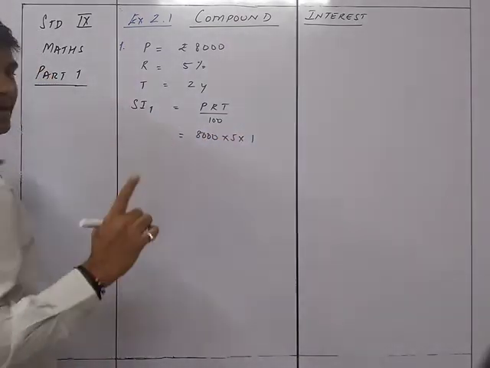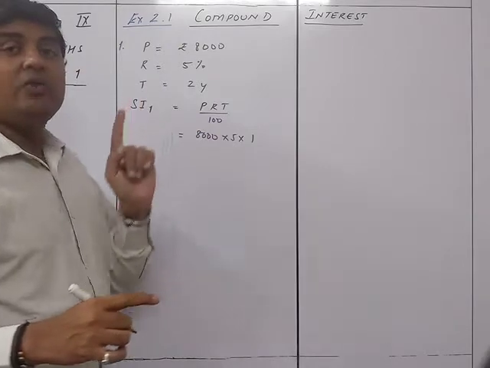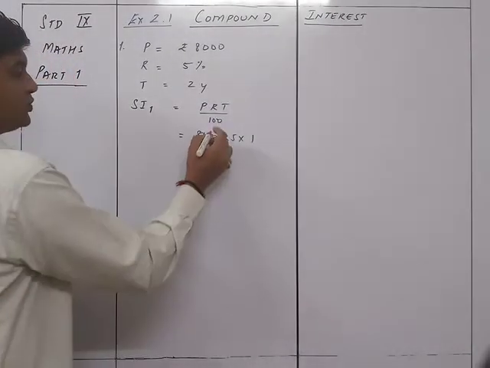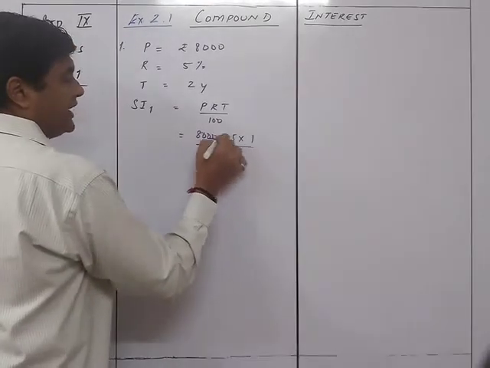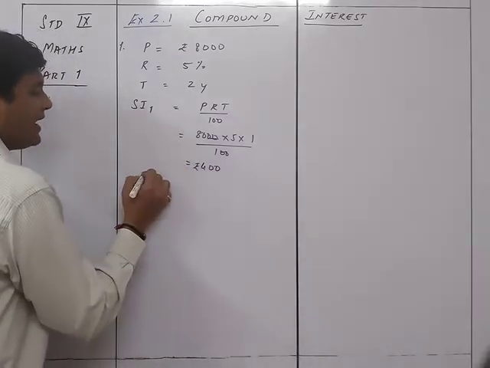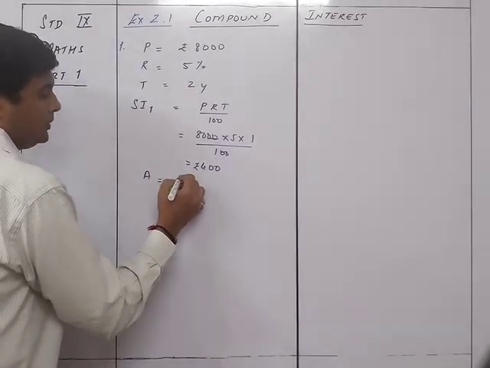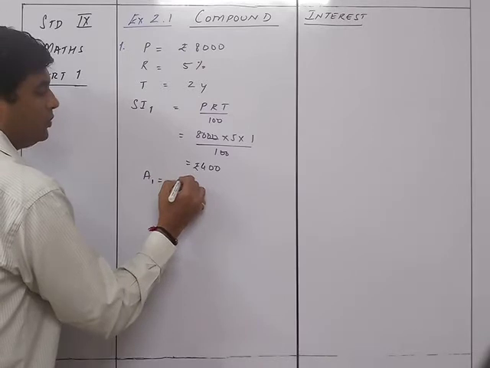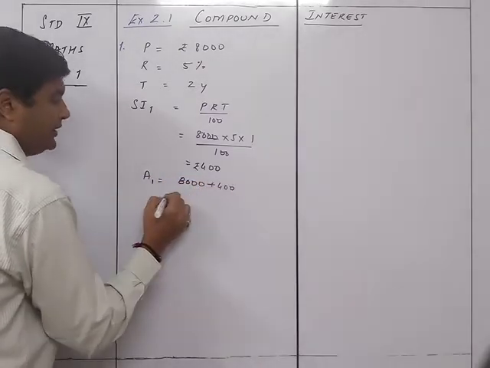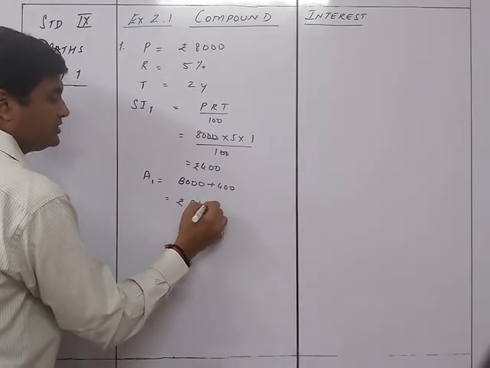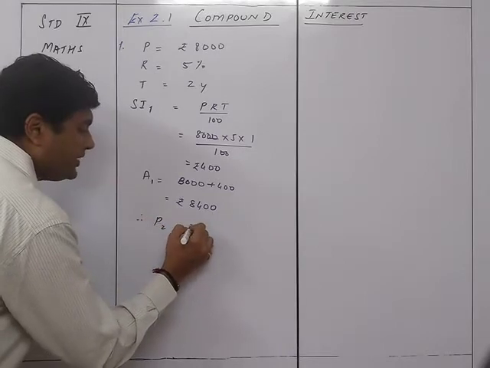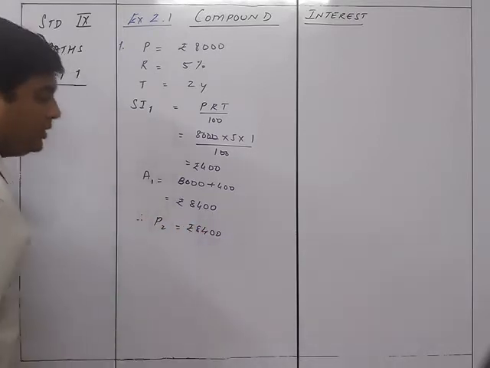Now this is only for 1 year. So the time period, even though here it is 2 years, we will be taking only yearly. Why we are taking yearly? Because my principal is going to change. So that's why it will be this upon 100. So that gives me 8 5s are 40. So it will be 400 rupees. Accordingly, my amount A1 will be equal to 8,000 plus 400 is equals to rupees 8400. Therefore, P2 is equals to rupees 8400.